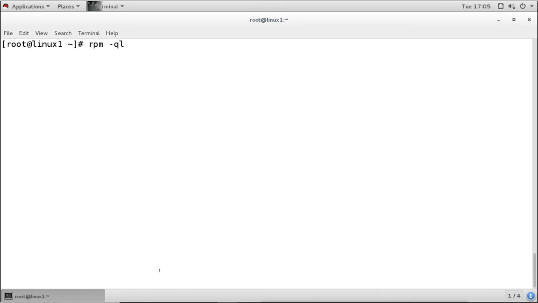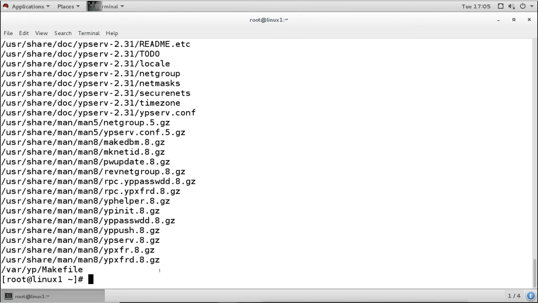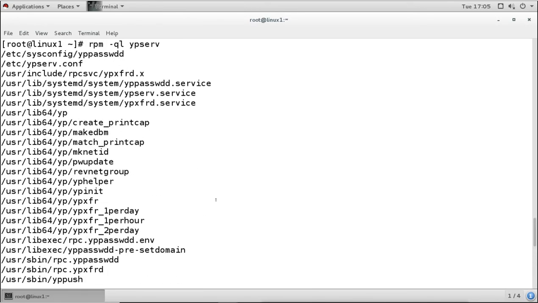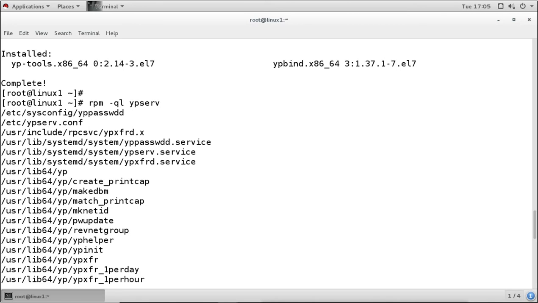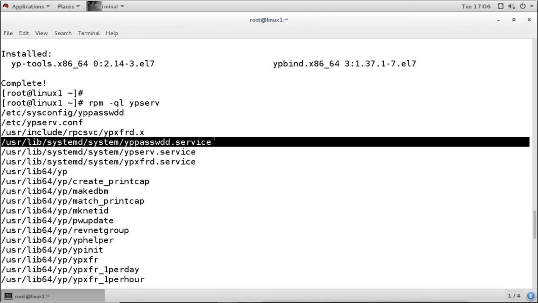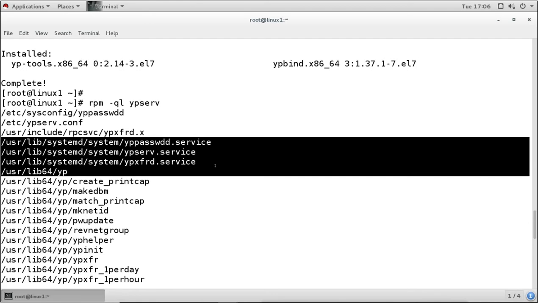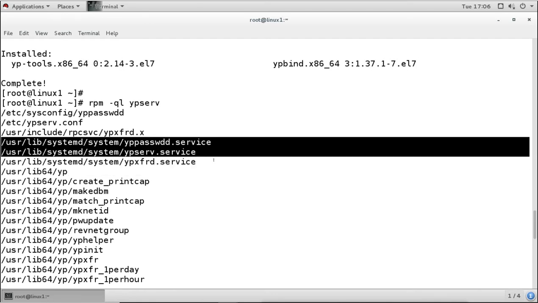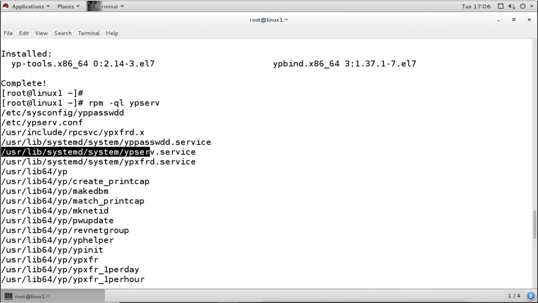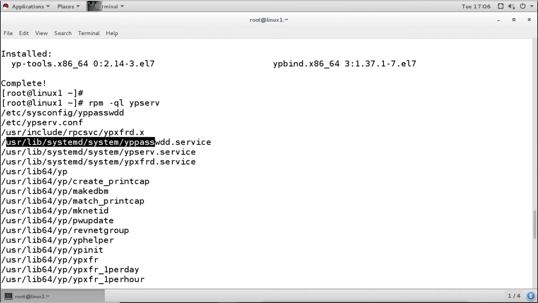I am going to list the ypserv package. This is required for the server to configure the server. With the package we have all these files. The first, this is the main configuration file for configuring ypserv. Then for configuring this YP server, we need these services to be enabled: yppasswdd, ypserv, and ypxfrd. This ypserv is the main service, and we should enable the yppasswdd service, and this other service also, if we need.